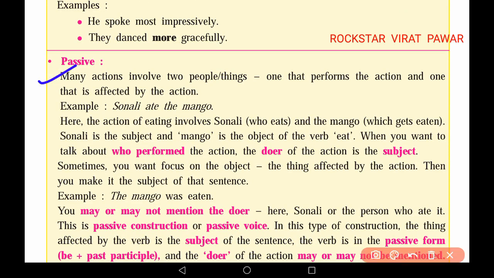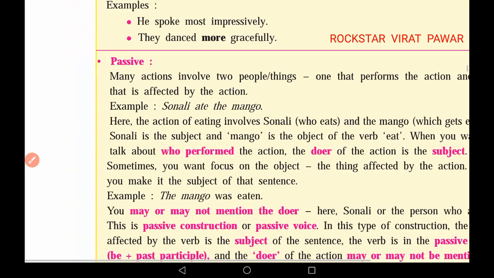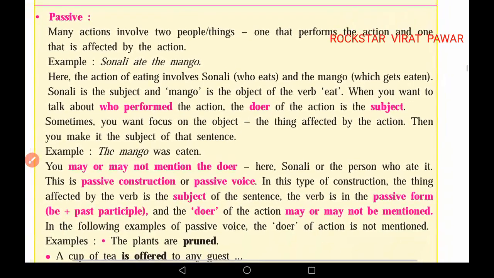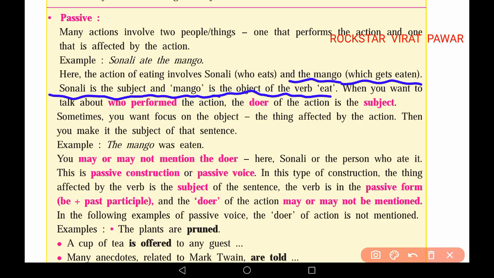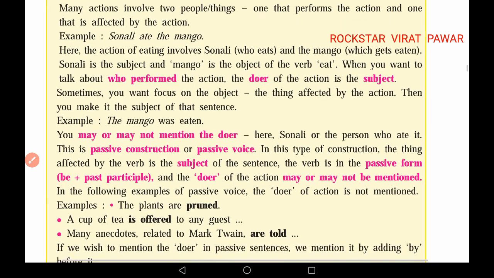Many actions involve two people or things, one that performs the action and one that is affected by the action. Example, Sonali ate the mango. Here, the action of eating involves Sonali who eats and the mango which gets eaten. Sonali is the subject, the mango is the object of the verb eat. When you want to talk about who performed the action, the doer of the action is called the subject.